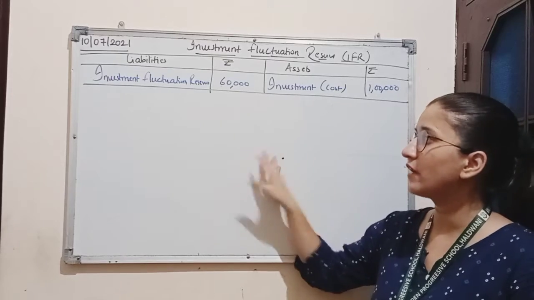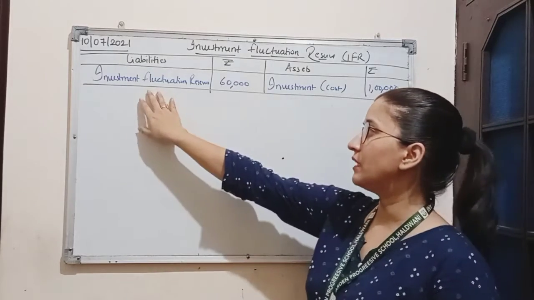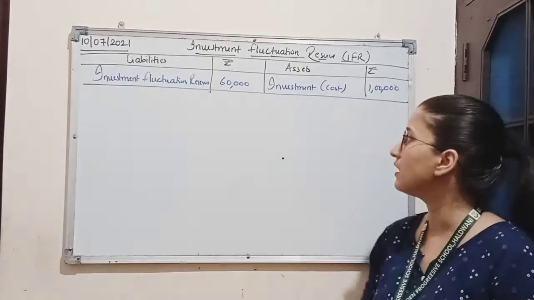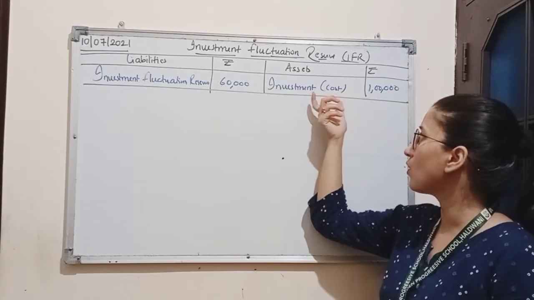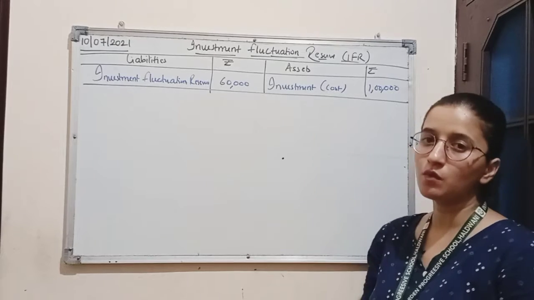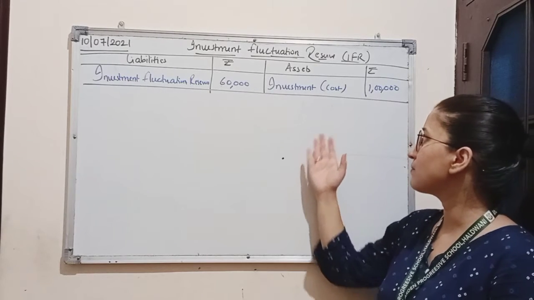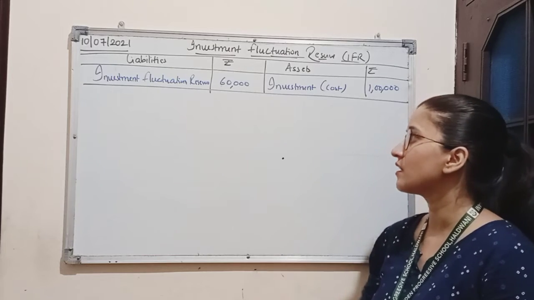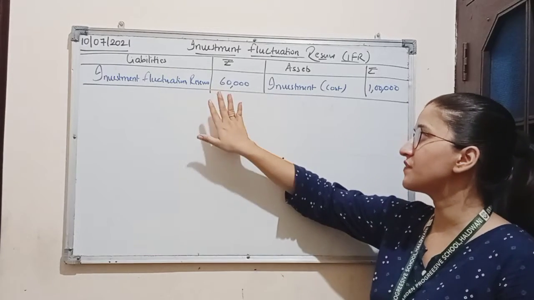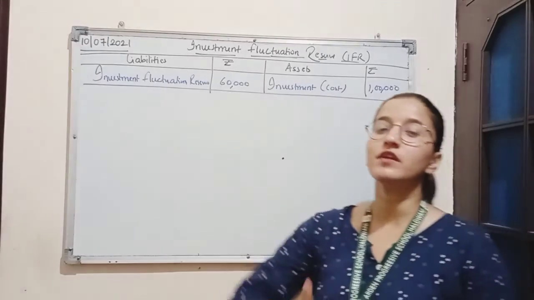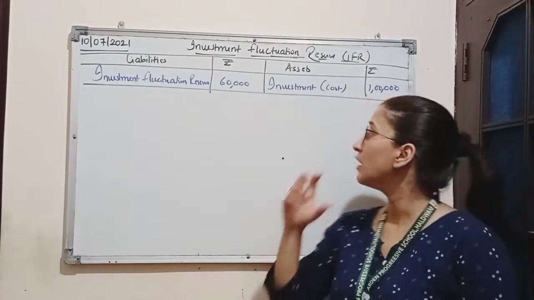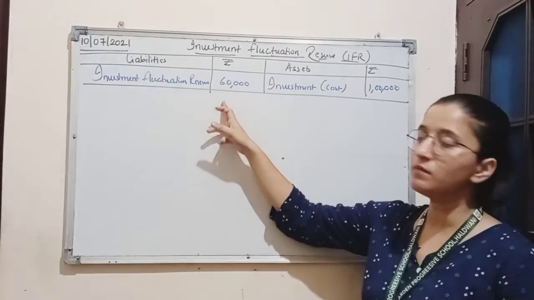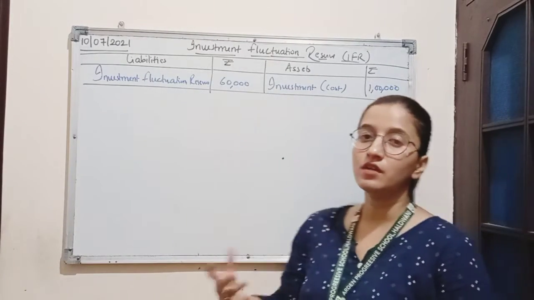Here is the extract of a balance sheet where on the liability side investment fluctuation reserve is rupees 60,000, and on the asset side the cost of investment is rupees 1 lakh. This means we have invested 1 lakh rupees and made a reserve of 60,000, so that if there is any fall in value of assets in the market, those losses will be recovered from investment fluctuation reserve.